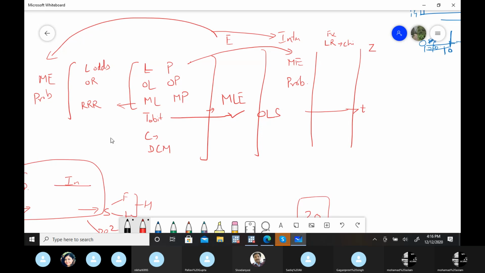Qualitative dependent variable case. Although next year I'm going to take it in more detail. I'm going to add count models and discrete choice models, because for commerce and preference studies, discrete choice models are really important. And now in Stata 16, they have added all these models. So now we can do some estimations with that as well. Any doubt?